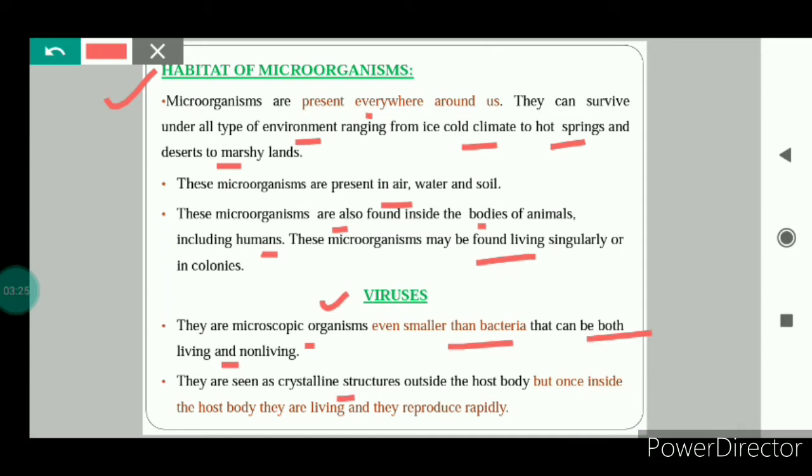Till the time they are outside the host body, viruses are non-living. But once they are inside the host body, they are living and they start reproducing rapidly. The moment the virus enters the host body, it starts behaving like a living organism and starts reproducing itself very fast.